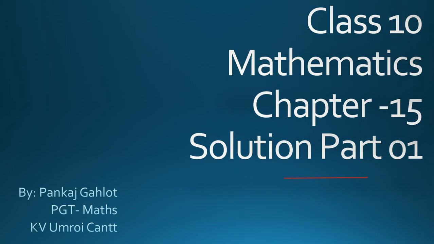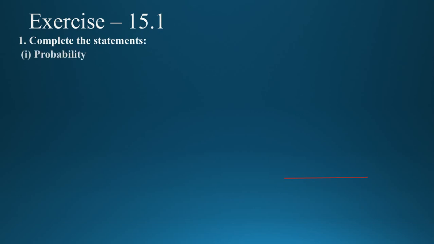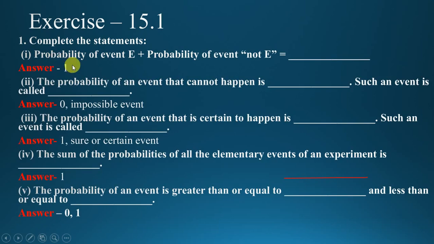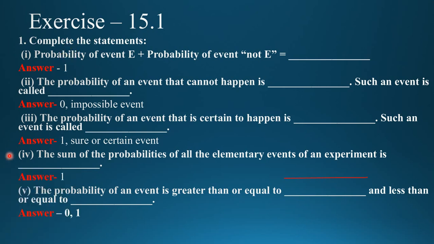Now come to the question number first. What is the first question? So the first question is complete the statement. First, probability of an event plus probability of event not E. What will the answer? Answer is 1. You can see that here is the answer.